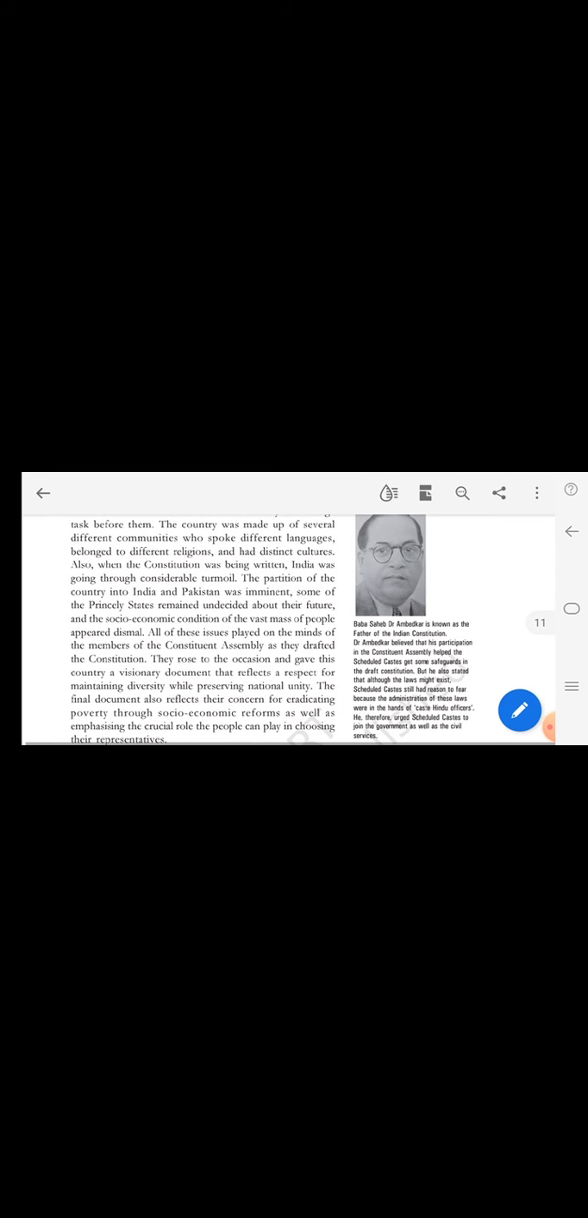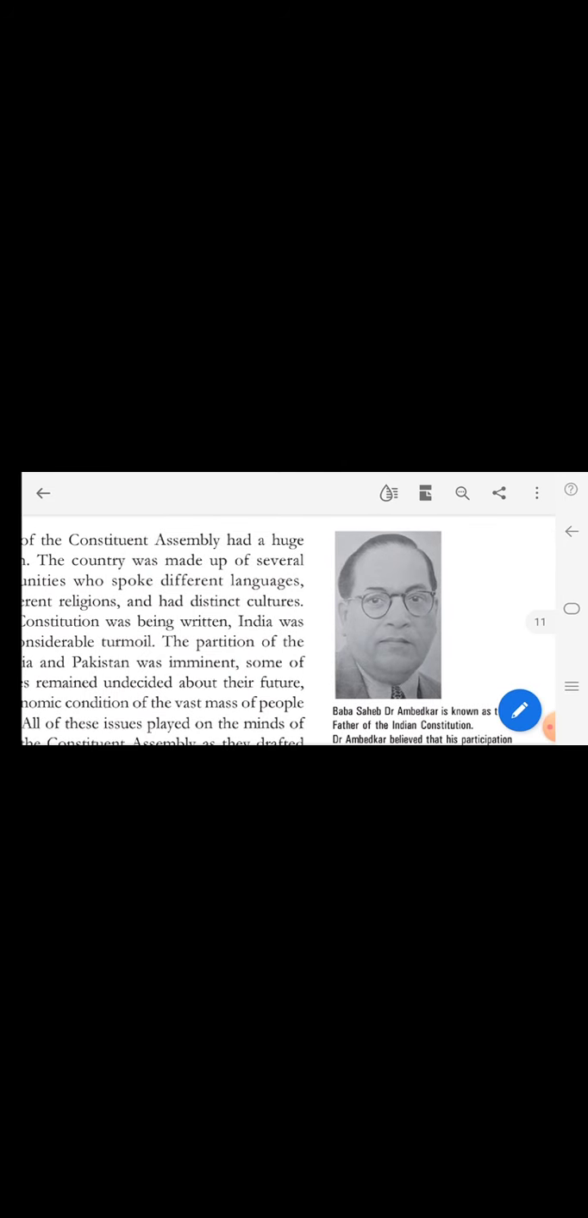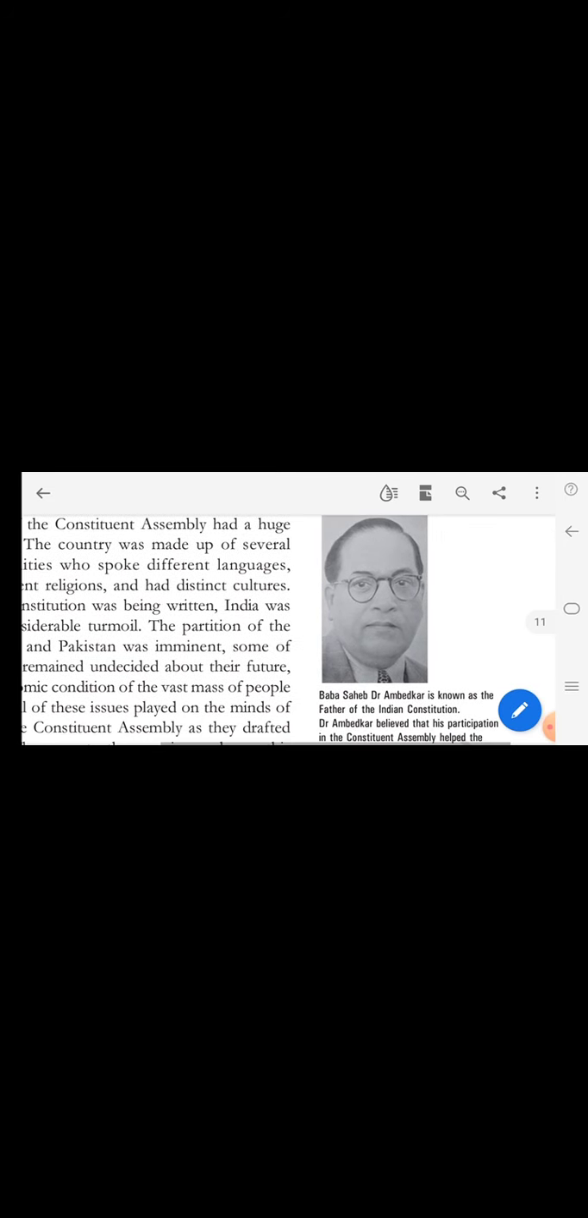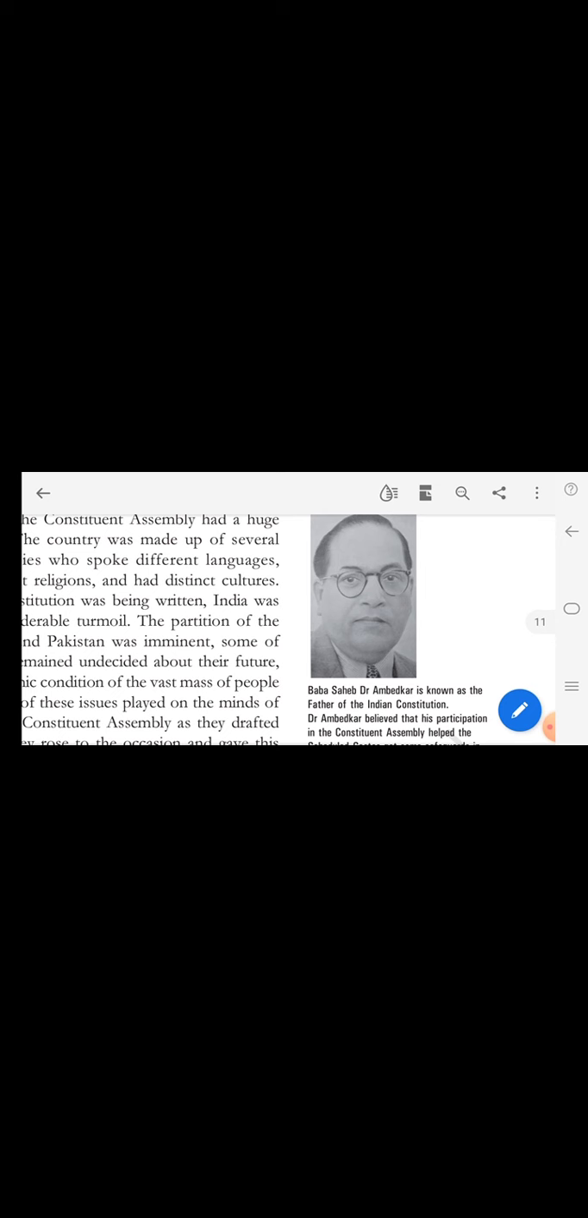So look at this image. He is Baba Saheb Dr. Ambedkar. Who is he? Baba Saheb Dr. Ambedkar is known as the father of the Indian Constitution.